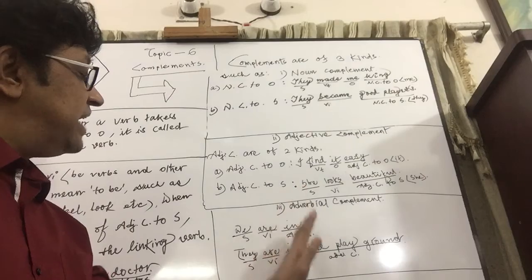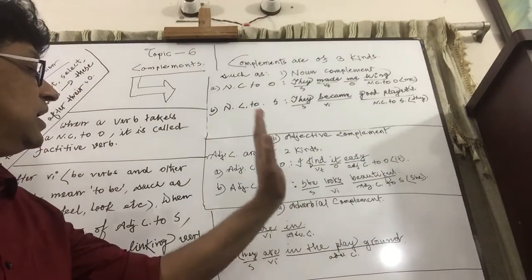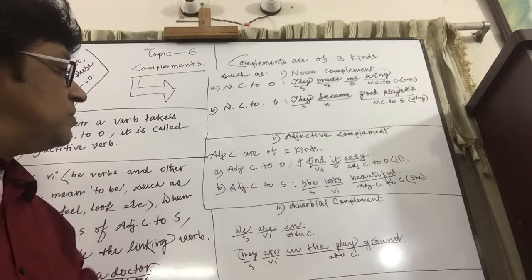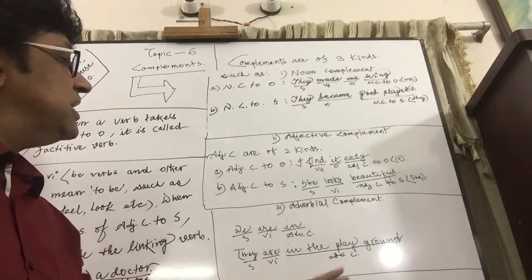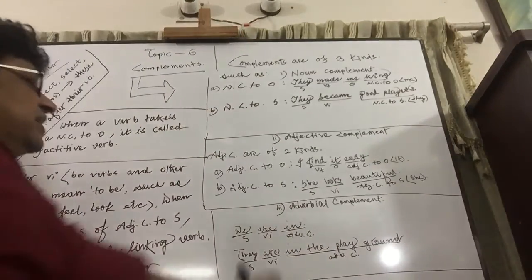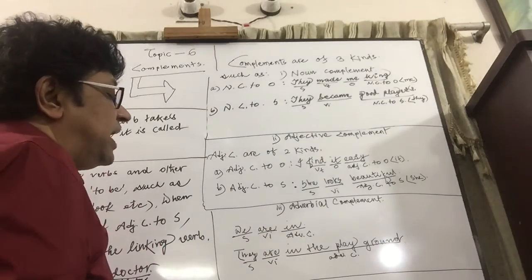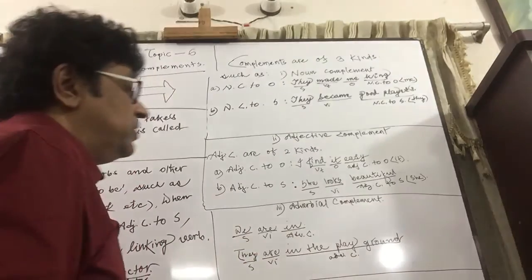If they are adverbs, they are called adverbial complement. If they are adjectives, they are called adjective complement. If they are nouns, they are called noun complement. In this way, you can consider them complement. Here, then we can say: we are in. Where are we? We are in.